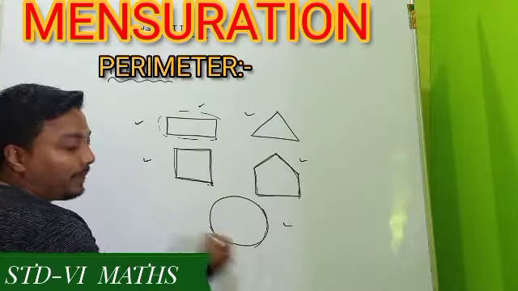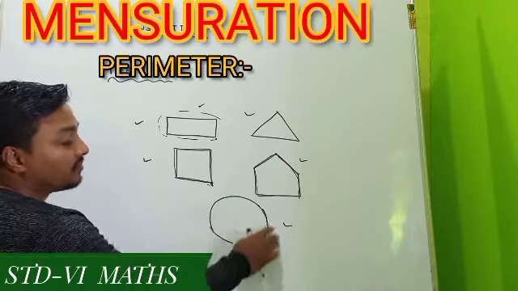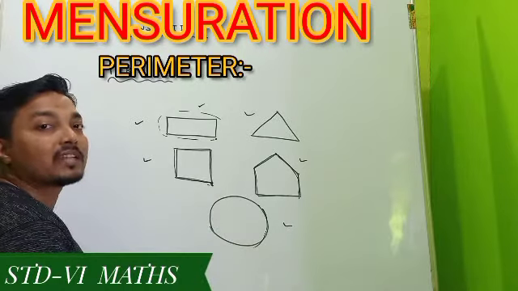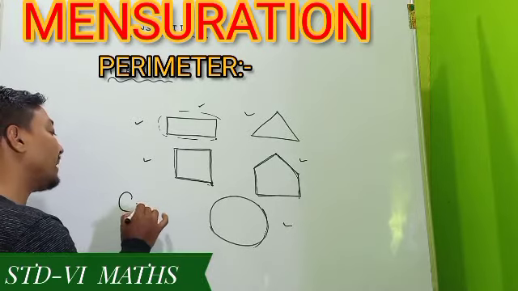This one is also a perimeter, but here it is making one round around the circular path. It is called another special word. The name of that special word is circumference.